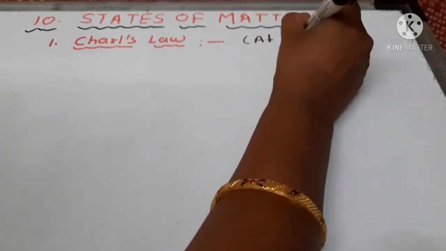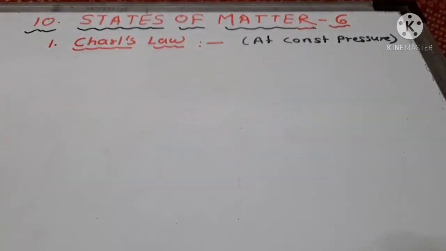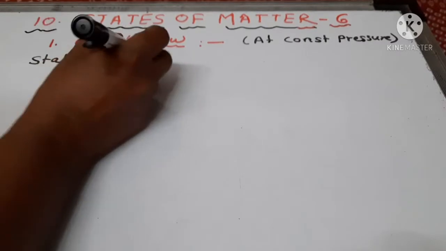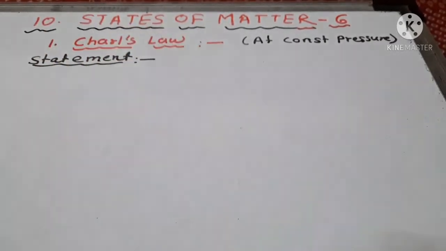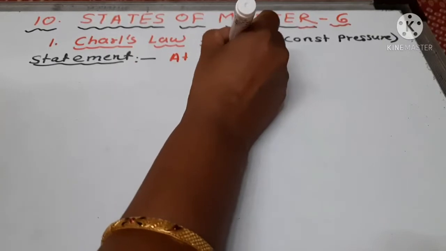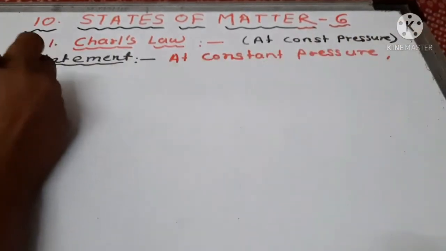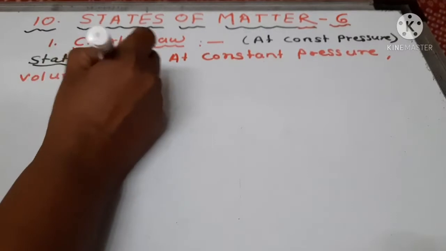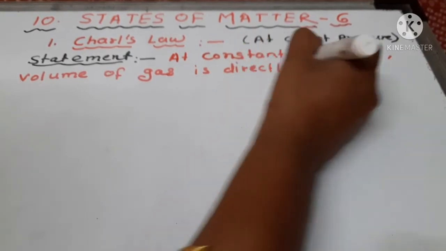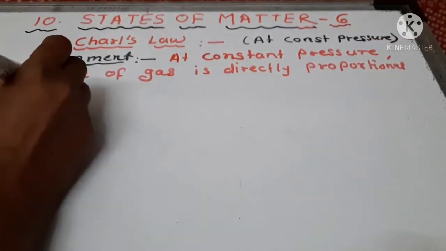At constant pressure, the statement is: the volume of a gas is directly proportional to its temperature.